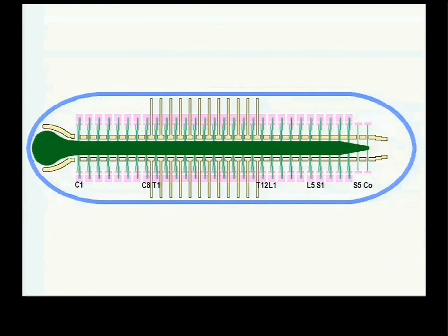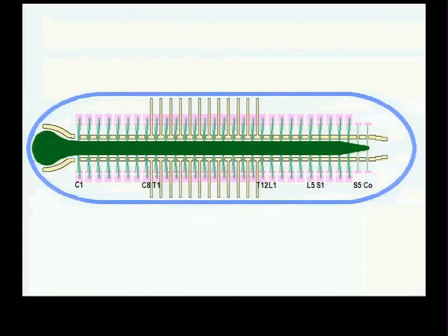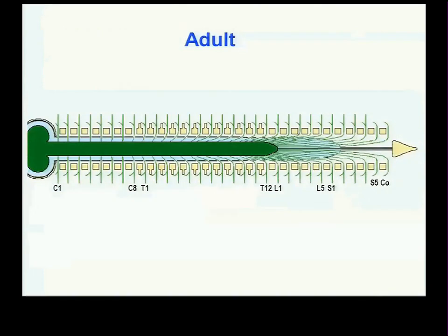Think about it. Now I've just gotten rid of all the dermamyotomes, because I want to show you what happened in the adult. They've all migrated, I'm just concentrating right now. And I just made short ribs, I shouldn't have done. This is supposed to be an adult. Here are 7 cervical vertebrae here. Here are the rib-bearing vertebrae, the 12 thoracic rib-bearing vertebrae, 5 lumbar, 5 sacral. And here are the spinal nerves.